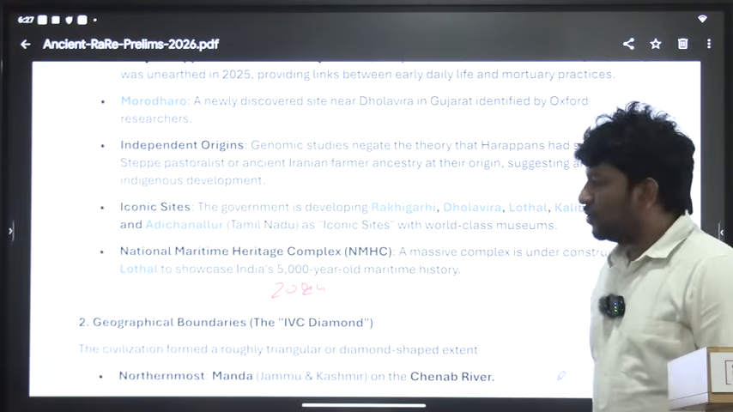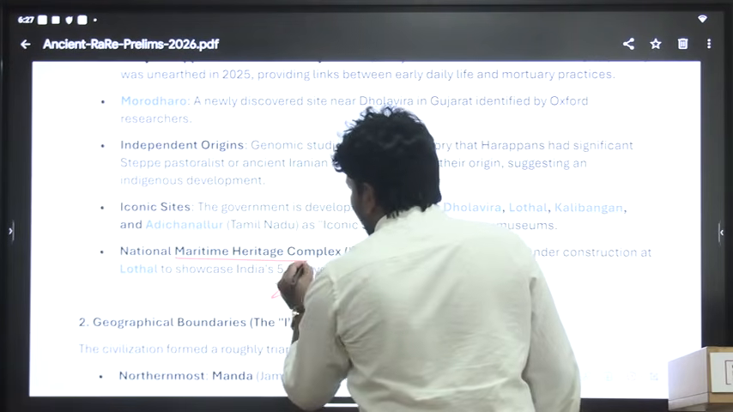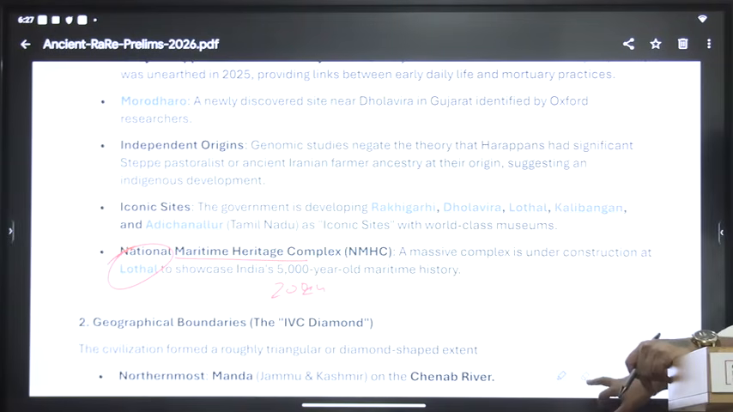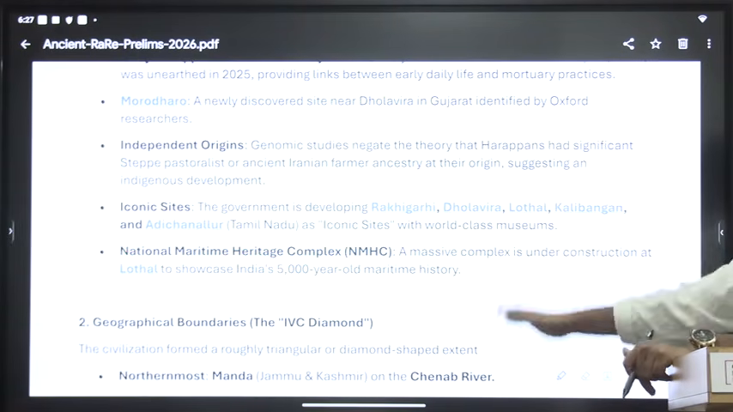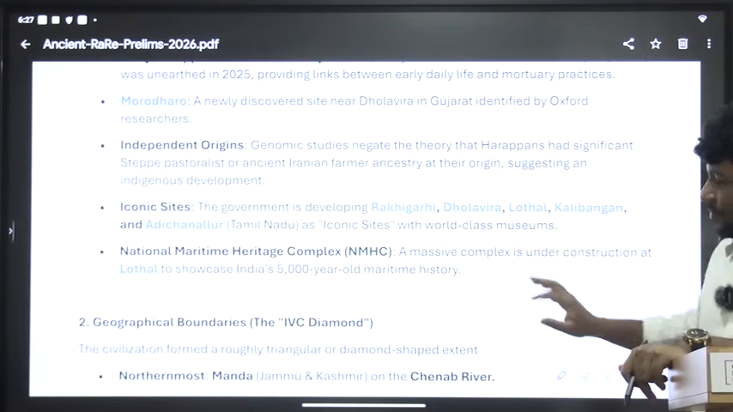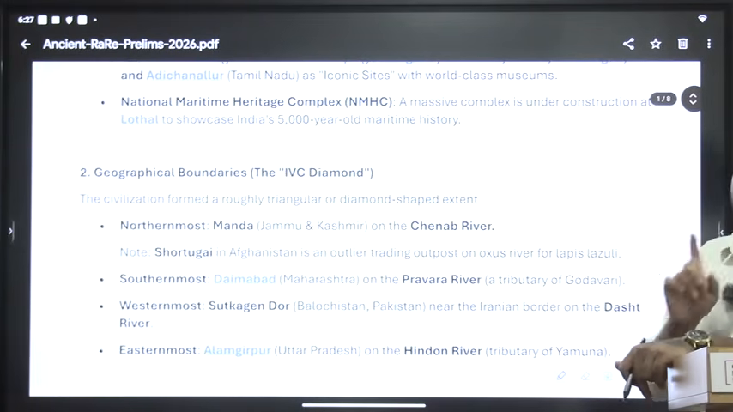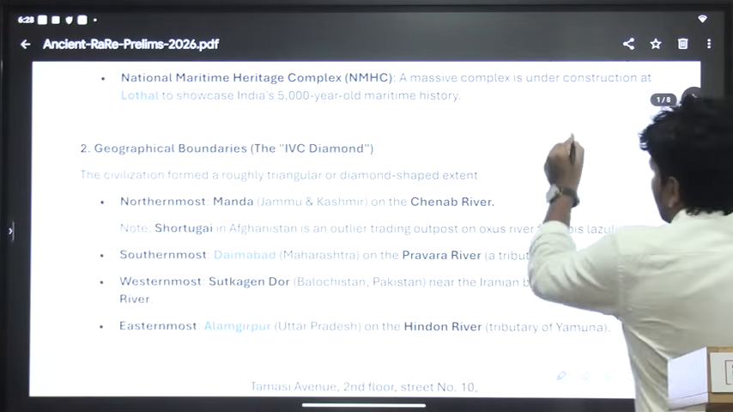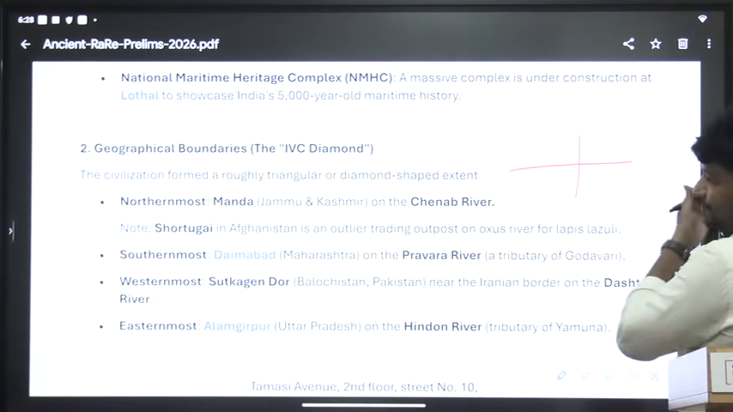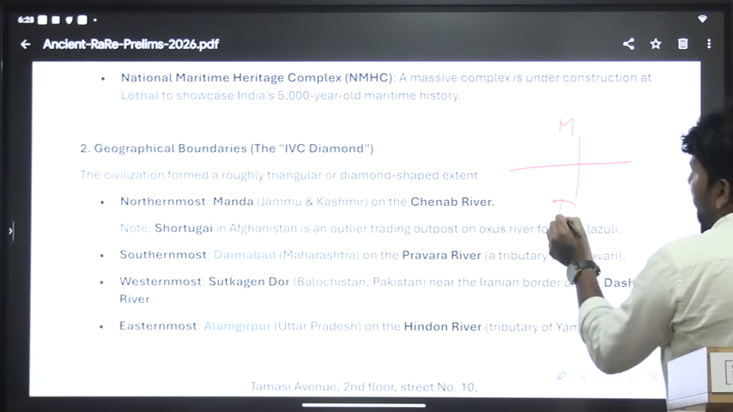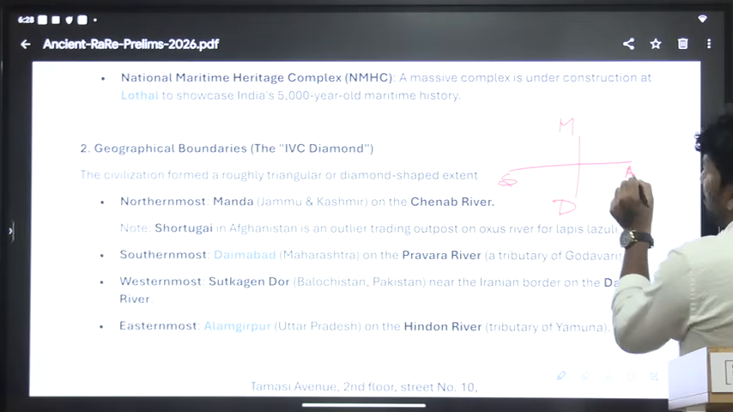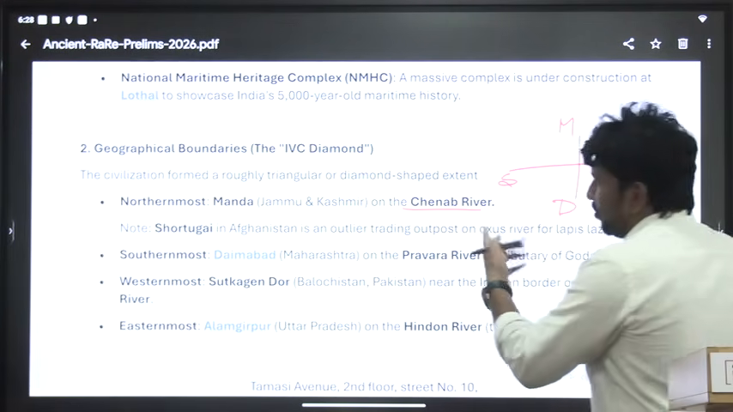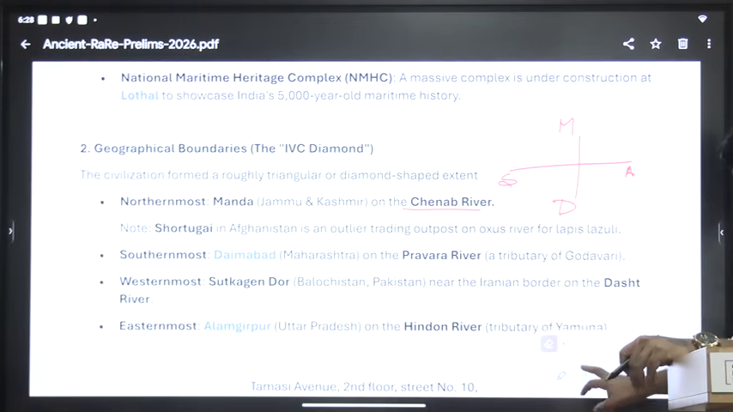See another one which is in the news from 2024. The Indian government wants to develop the National Maritime Heritage Complex in what? Lothal. National Maritime. So these are the current news related to the IBC. And the next one, I said site and the river. So they may ask, what are the four corners of IBC? One is Manda, Daimabad, Sutkagendor and Alamgirpur. They may ask the river nearby. So we have given it. Please go through it.